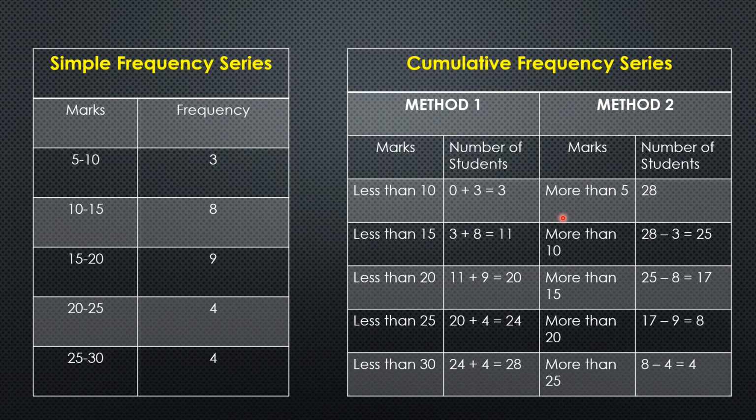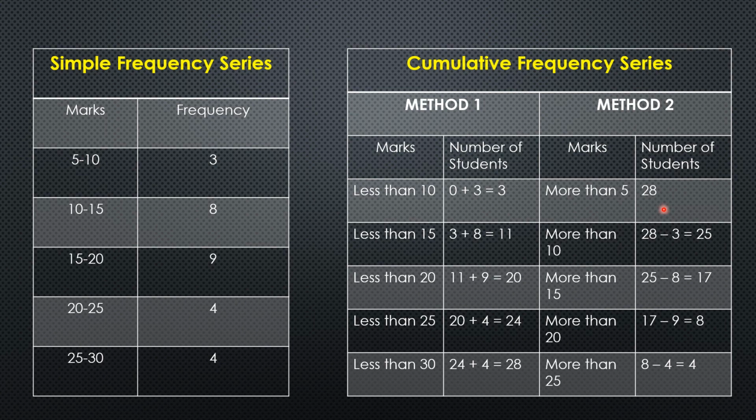The second method is by taking the lower class limit of each class. Please see the lower class limits of each class: 5, 10, 15, 20, 25. Now we will add the words more than, that is, more than 5, more than 10, more than 15, more than 20 and more than 25. So this is what we have written as marks in the form of more than. Coming to frequency now, how will we calculate it here?